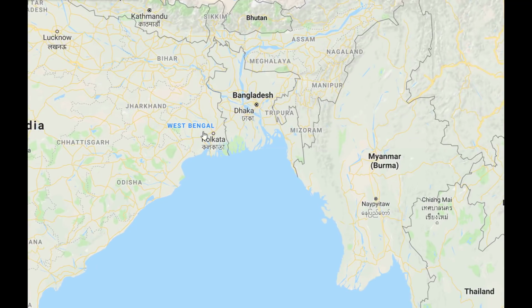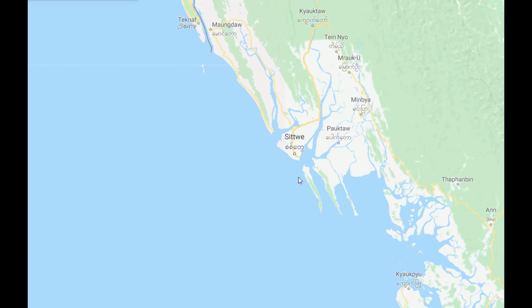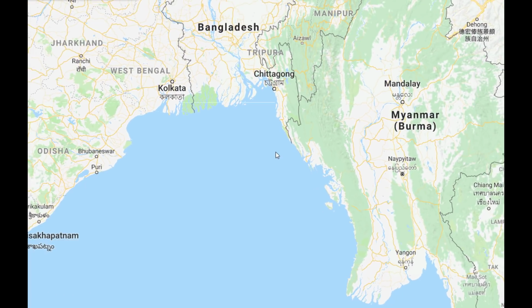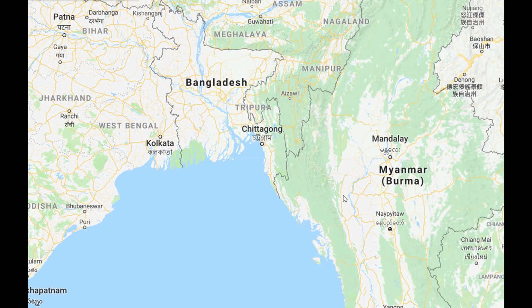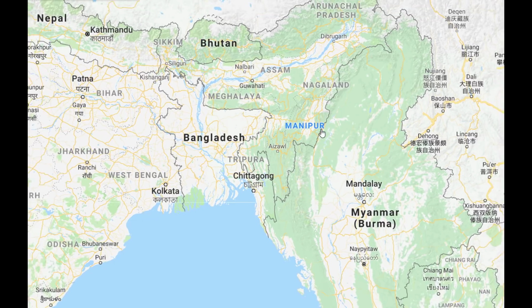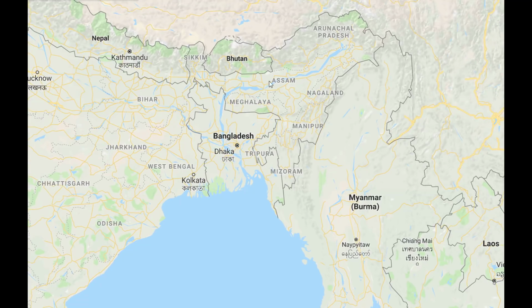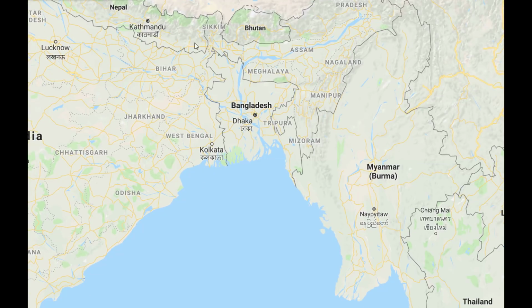Under the Kaladan project, India will build a port in Myanmar, the Sitwe port. You can see this area, this is Sitwe. India will finance a port here, and through Kolkata the cargo will travel all the way to the Sitwe port. After that, there is a river in Myanmar called the Kaladan river. The river will be used as an inland waterway system, and after that through highways and roads, all the cargo will be sent to our northeastern states. So this is one way to connect our northeastern states with the rest of the country, and it reduces our dependency on the Siliguri corridor.